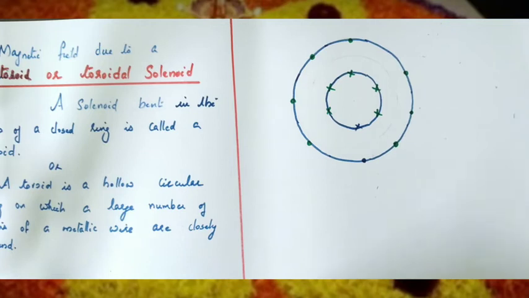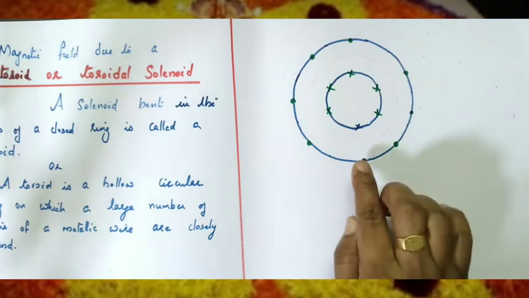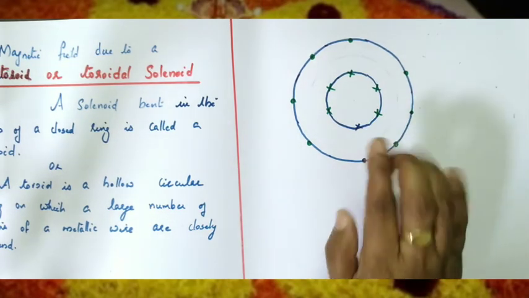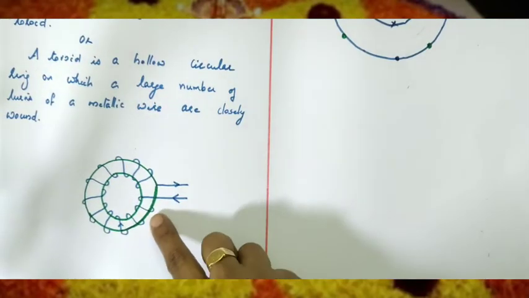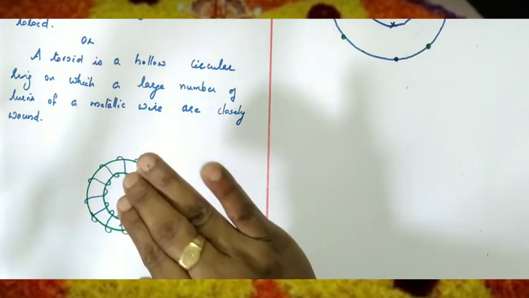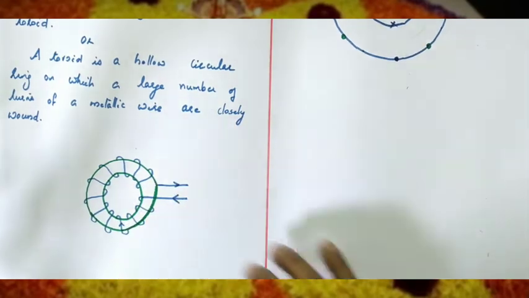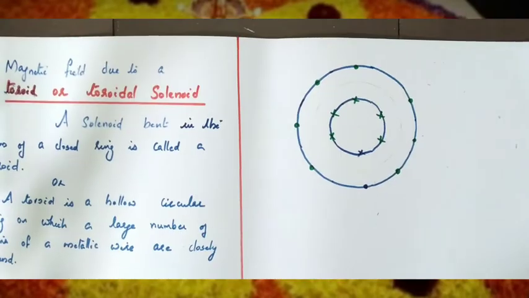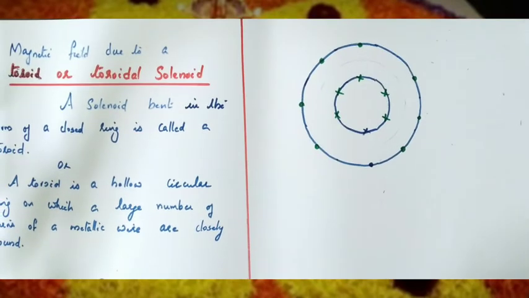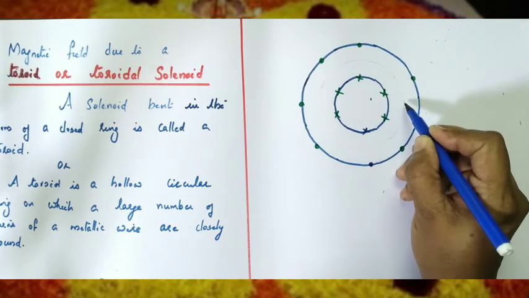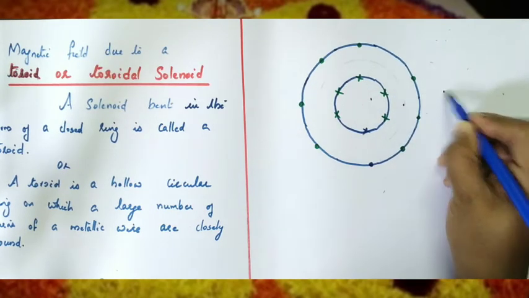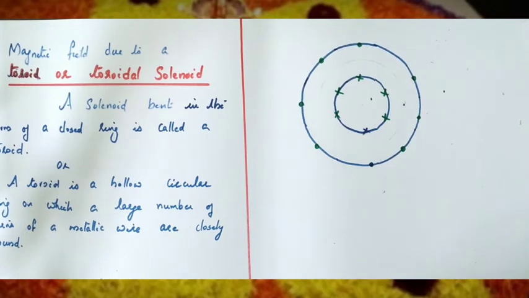So what do the dot and cross represent here? The current through the turns is flowing outward here, and into the plane here. Like this: in the outer phase the current is outward and in the inner phase the current is into the plane. Now we have to find the magnetic field at three points: inside the toroid, within the turns of the toroid, and outside the toroid. Okay.